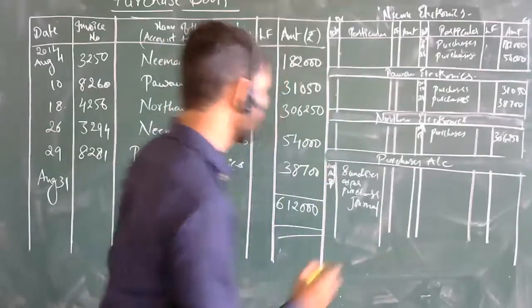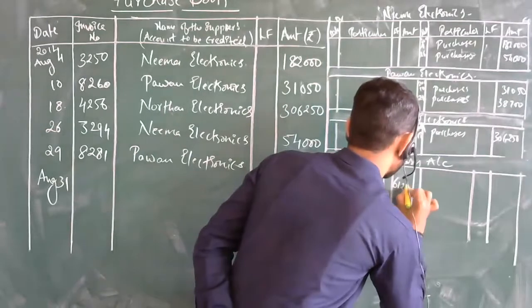What is the amount there? 6,12,000. That's it. So even this got completed.